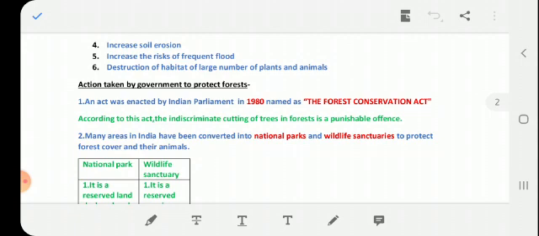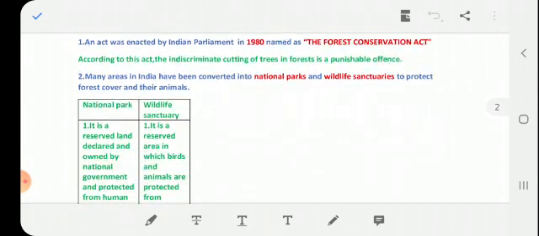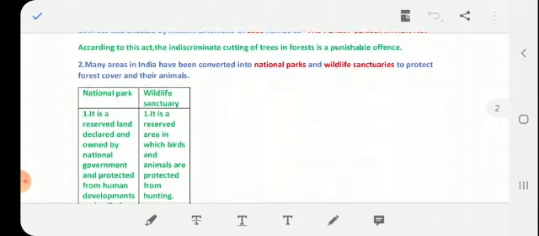The indiscriminate cutting of trees in forest is a punishable offense. Clear? And second action, what was the second action taken by the government? Many areas in India have been converted into national parks and wildlife sanctuaries to protect the forest and their animals.